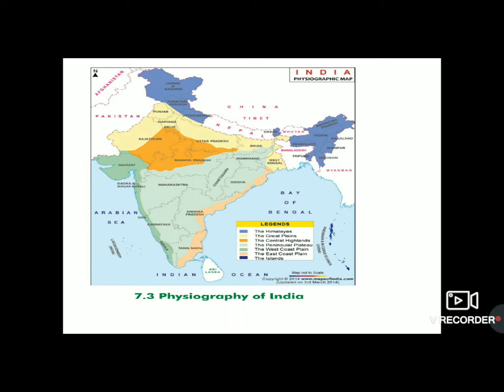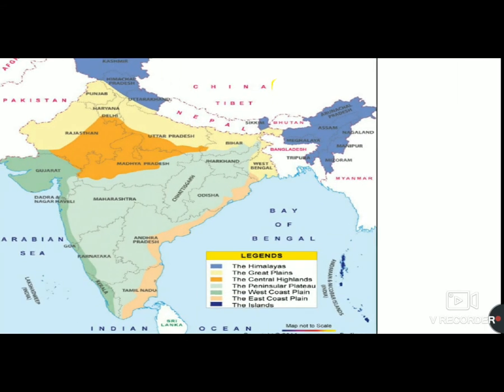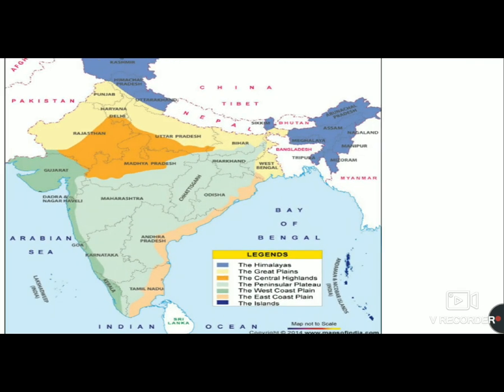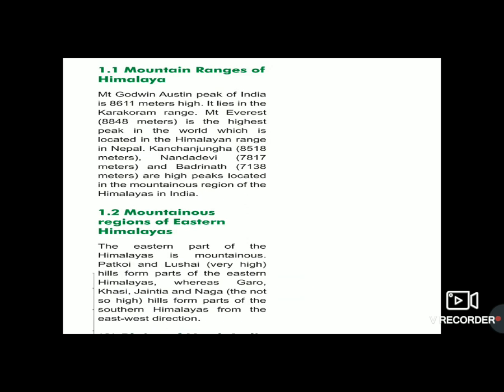The northernmost range towards China is known as the Greater Himalayas. The central Himalayas lie in the center, and the range towards India is called the Shivalik range. First are the mountain ranges of the Himalayas. It includes Mount Godwin Austin Peak of India. These are the names of the mountains. Its height is 8,611 meters, and it lies in the Karakoram range.